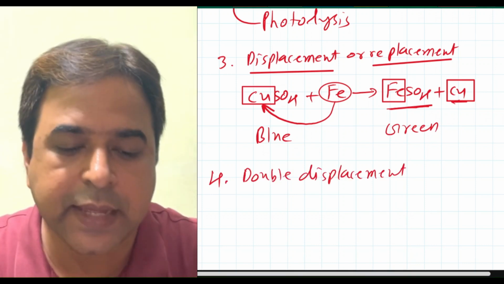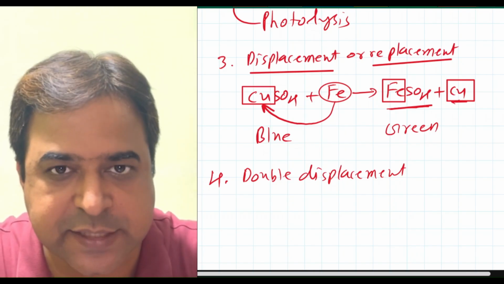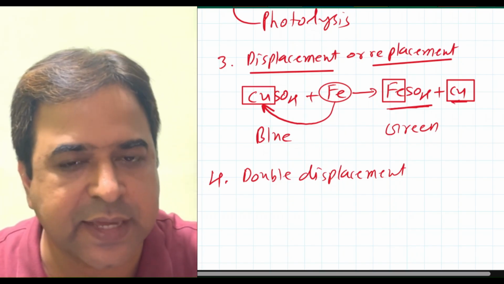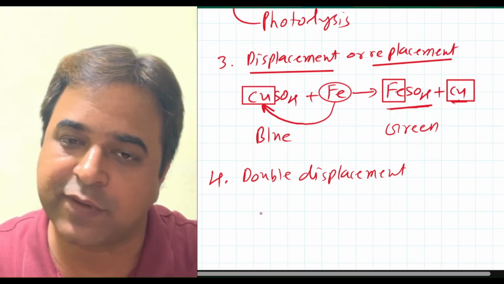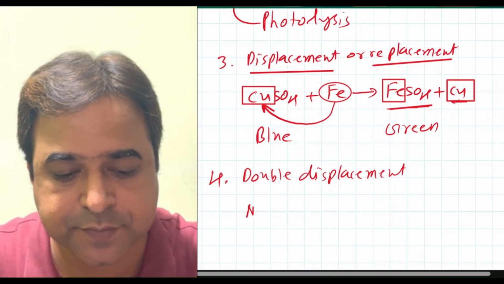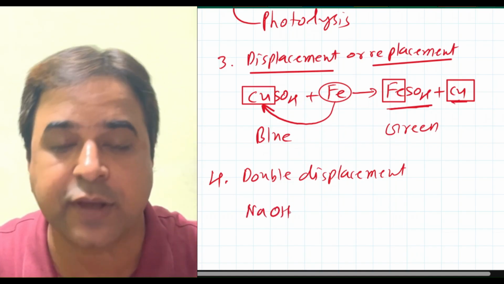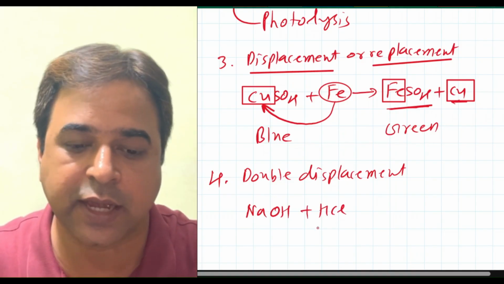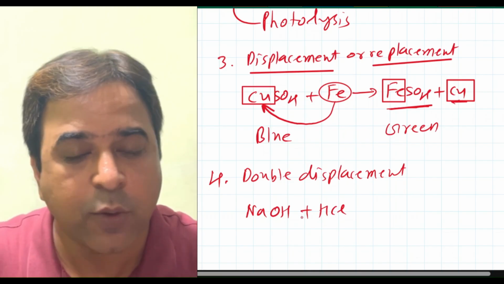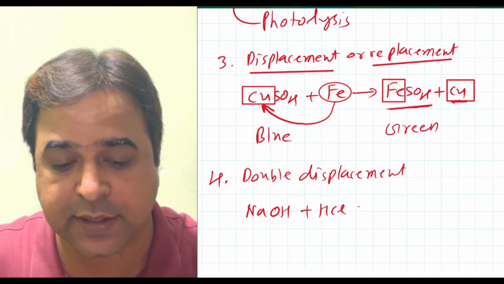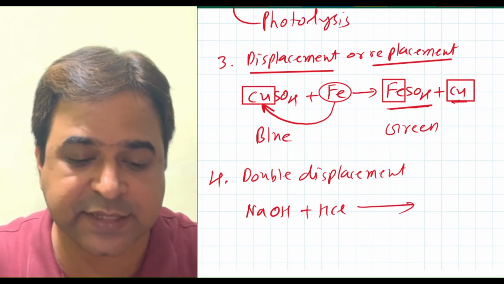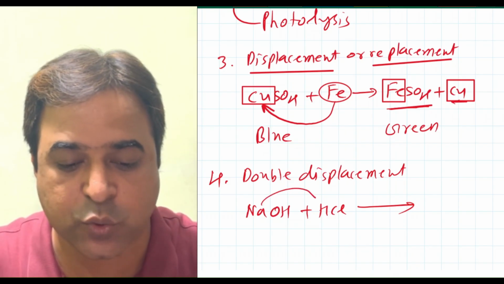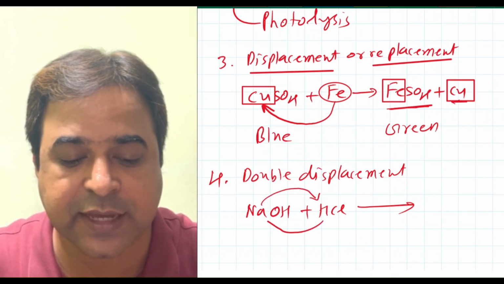Okay, so children, now we will see double displacement. Here in the double displacement type of chemical reaction, we will take the example of sodium hydroxide, NaOH, plus HCl, hydrochloric acid. What happens in this? Here two ions are getting exchanged, this sodium as well as this hydrogen.